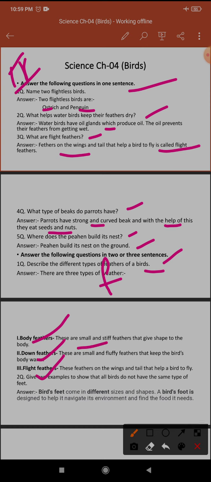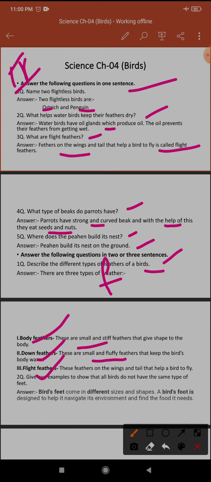Now what is body feather? These are small and stiff feathers that give shape to the body, on the upper side of the body. Stiff feather means the whole covered part of the feather, that is the body feather.